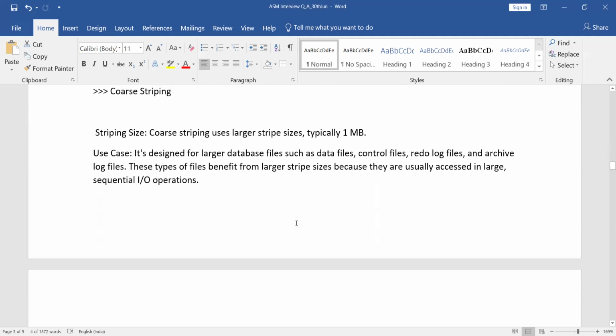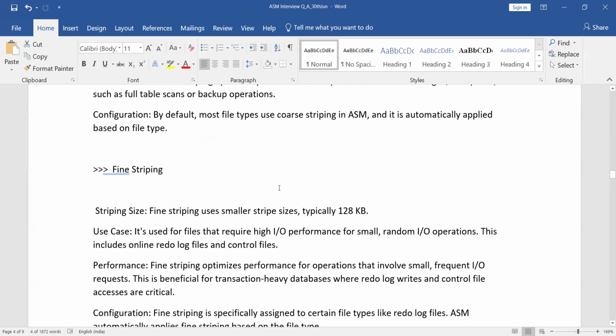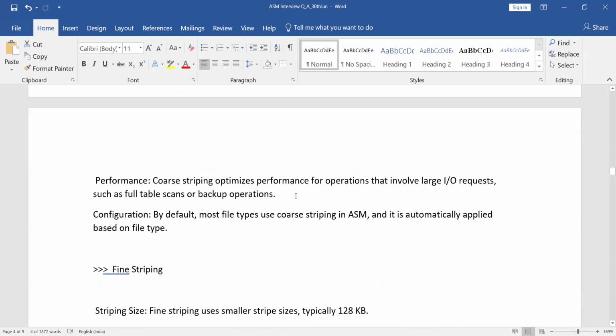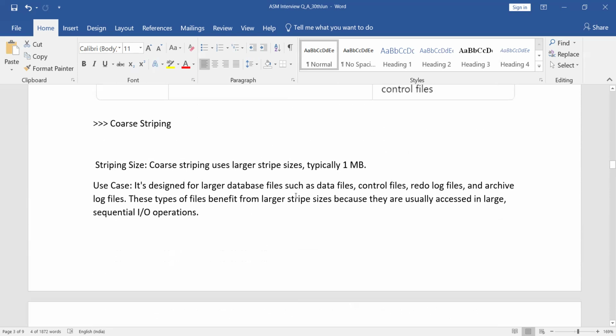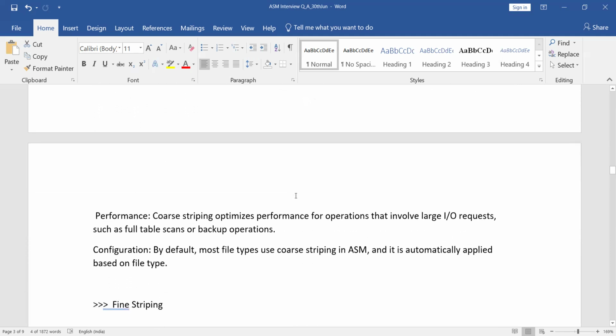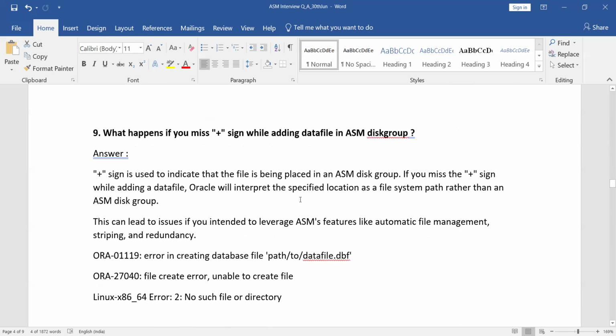And more data is there, that is more than enough. We don't need to go for all this data. If you want, you can pause the video and read everything. Fine striping information. And here it is, the coarse striping information. You can pause it and then read this definition. No need to extend this video length.